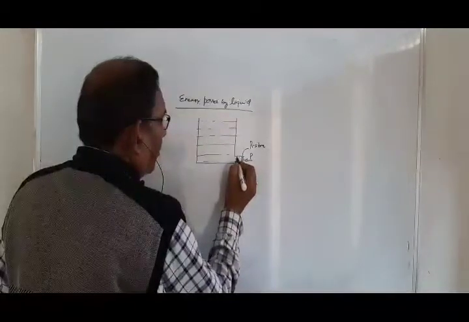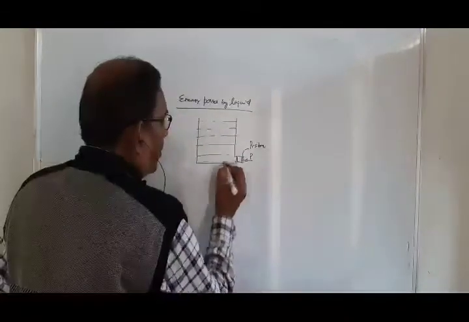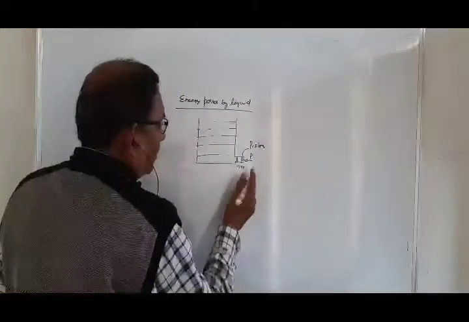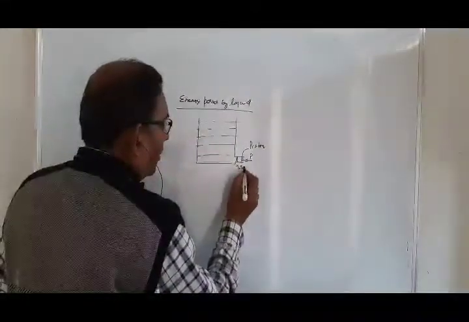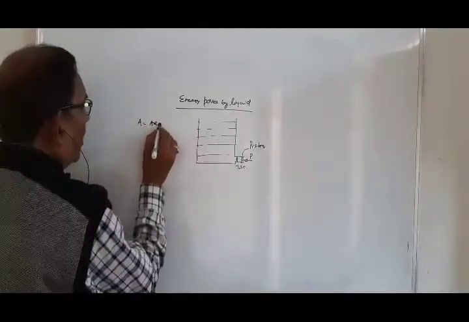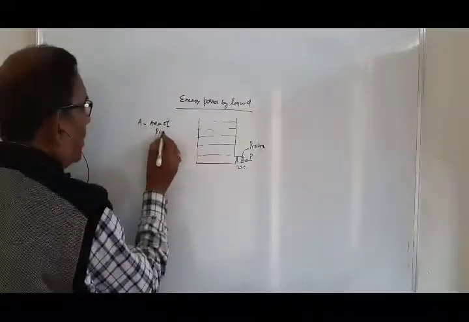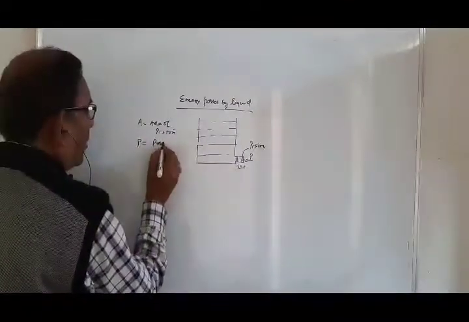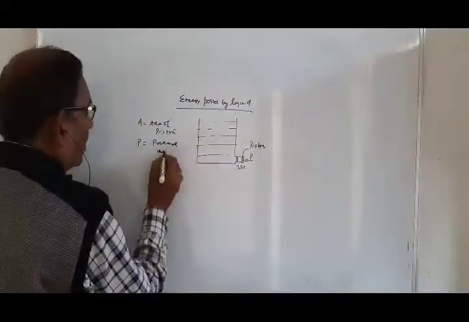There is another position of the piston and the distance is x. A is the area of the piston, and B is the pressure acting on it.